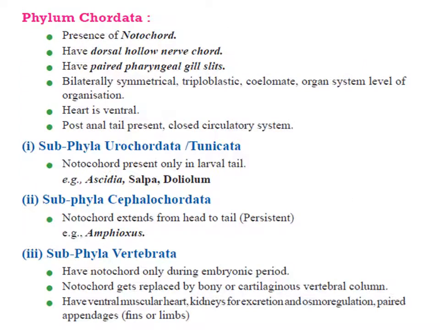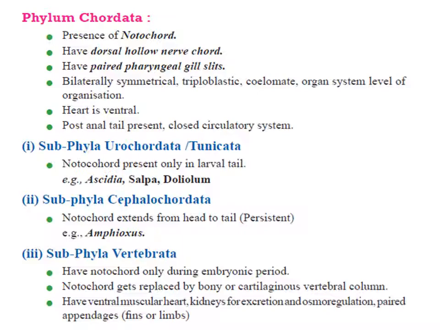Now we have reached the phylum Chordata. Chordates are animals that show a notochord during the embryonic stage. This notochord is a rod-like structure which starts developing from mesoderm in between the nerve cord and the alimentary canal, and as the embryo matures, this notochord will develop into the vertebral column.